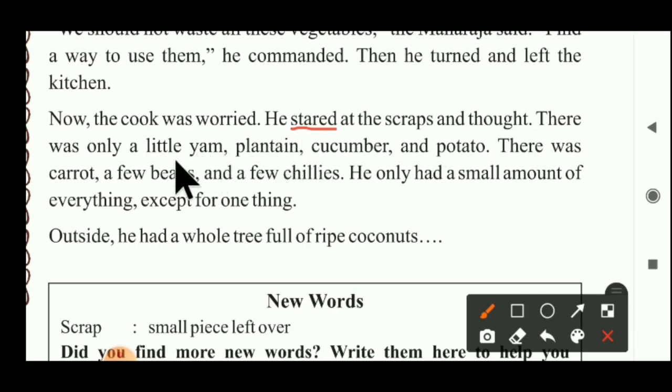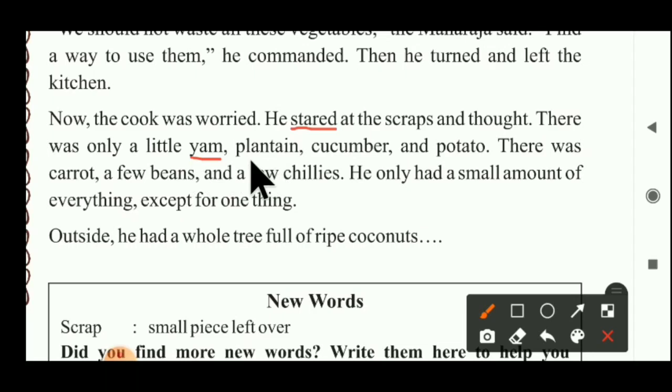There was only a little yam, plantain, cucumber and potato. But in the scrap there was only a little yam. Yam means what? Can you understand? Yam means a potato-like root. In our Gujarati we can say sakkariya gajar. Like that, one type of root. Yam looks like a potato, like a root.